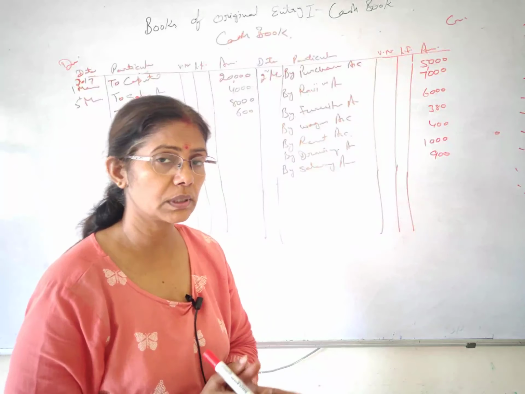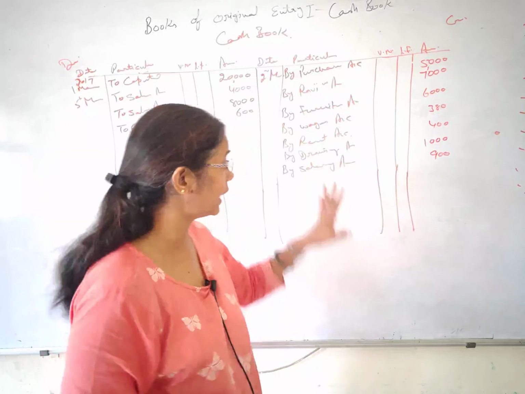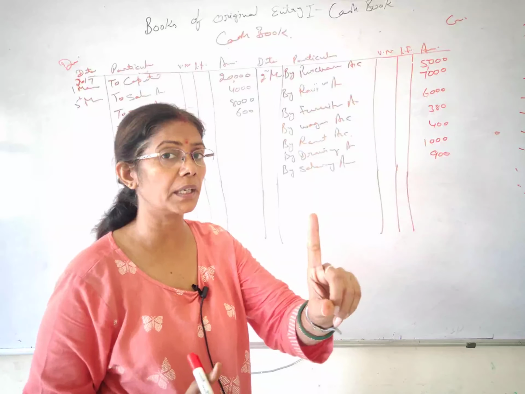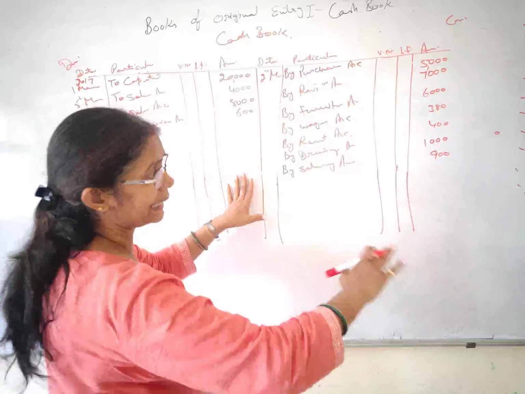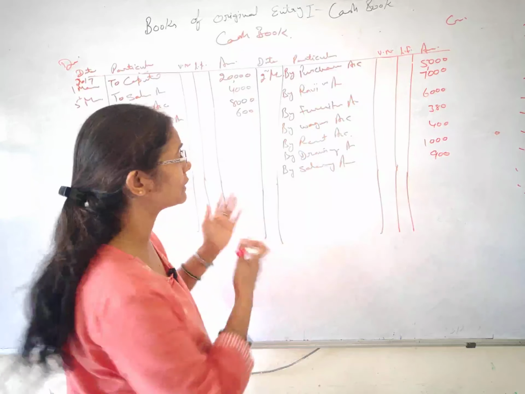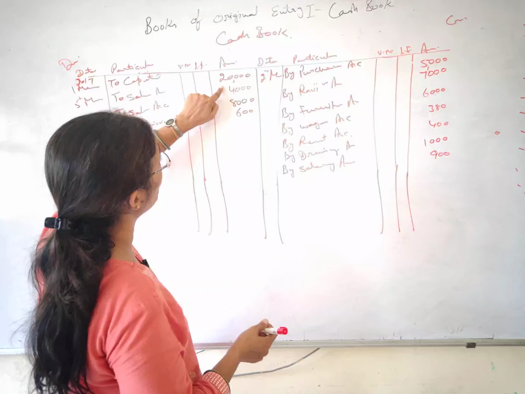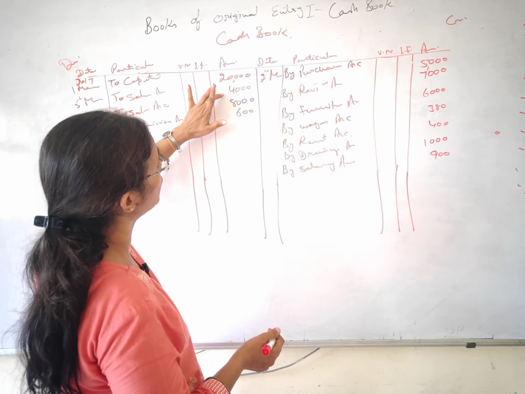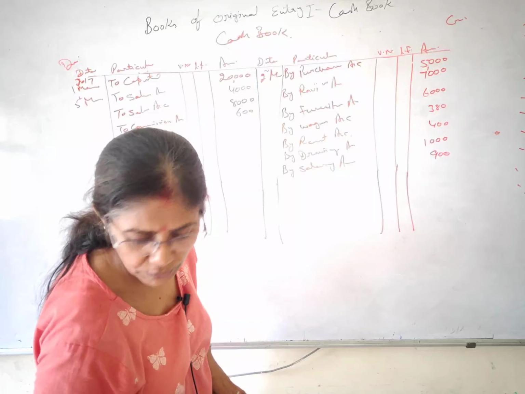Now what to do? The same thing which we have learned in the ledger posting, we have to balance these accounts. And what is the rule of balancing? The first thing is to do the total of both the sides in the rough. All right, tentatively you can come to know very easily which side is exceeding. We can see that 20 and 28 and this is 32,600 is the total of this, okay.